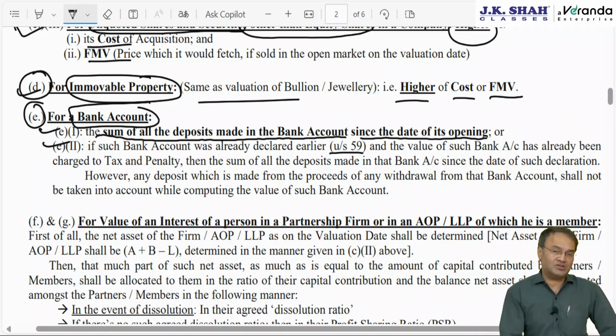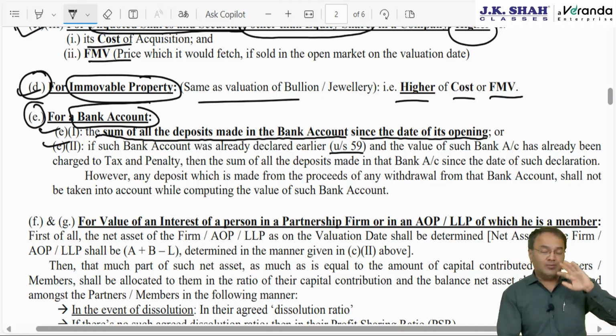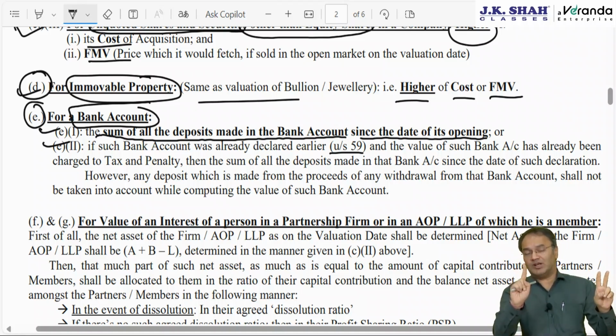As of now, tax rate is 30%. Amnesty scheme is already over, there in July 2015 only. But in case somebody opted for it, he had to pay 30% of the value as tax plus 100% of tax as a penalty. Now if he discloses after the amnesty scheme is over, then 30% as a tax and 300% as penalty, a huge amount will be payable.